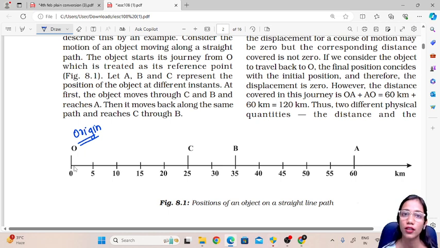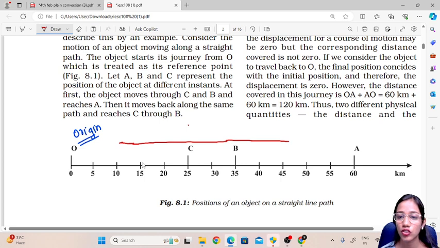The same object is moving from O along a straight line, and as it moves it has different positions, given as A, B and C. In the first case, the object crosses C and B and reaches the point A.